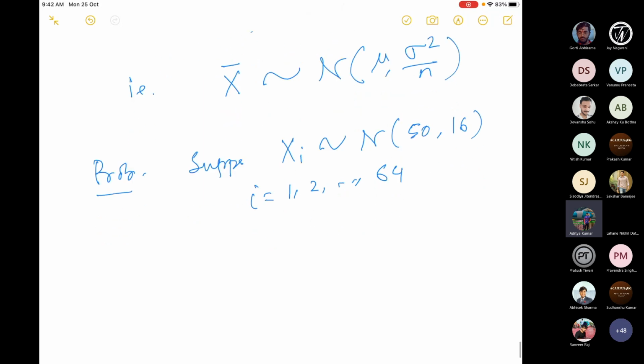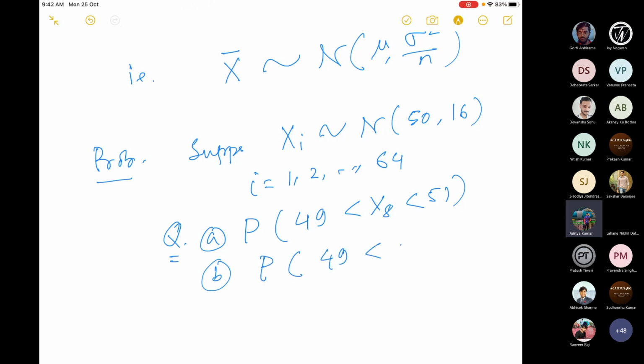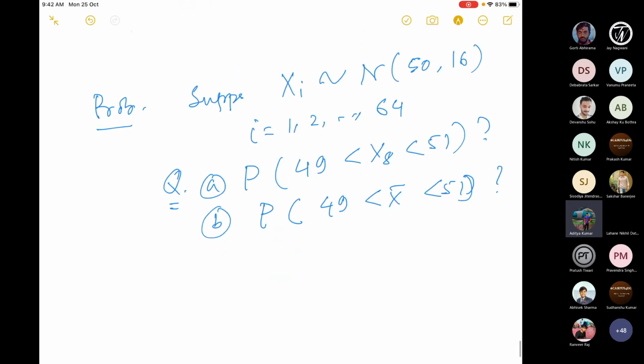This is a typical problem for the exam. One problem is the probability of 49 less than xi less than 51. Another problem is the probability of 49 less than x bar less than 51. How do you solve this?